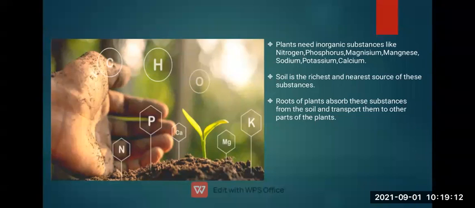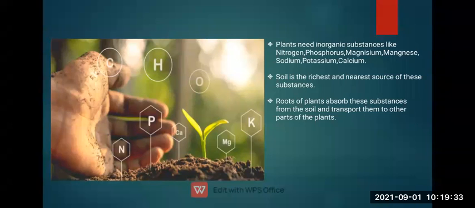And what is phloem doing? The food that is made in the leaves, phloem transports that food to each and every part of the body. All parts of the plants are connected with these conducting tissues, xylem and phloem, which are in each part of the plant.